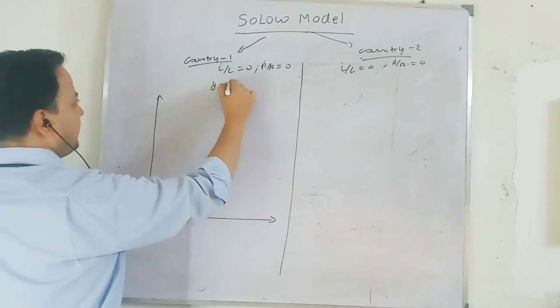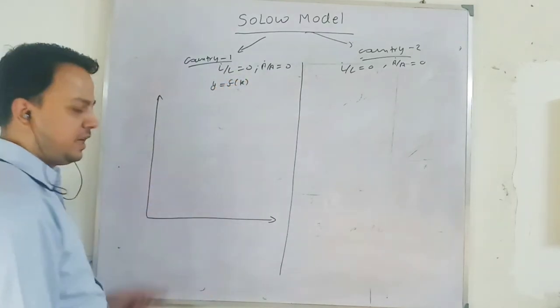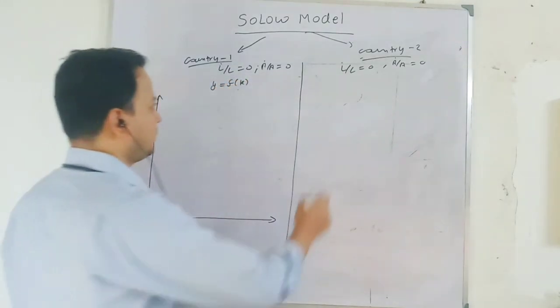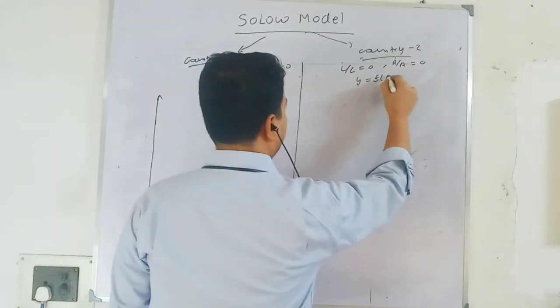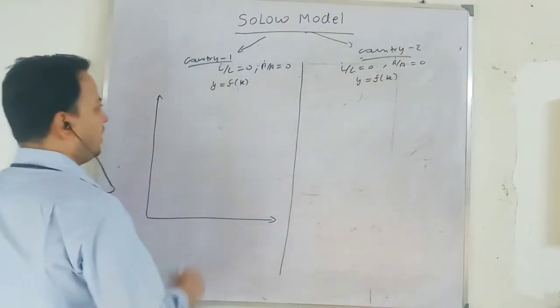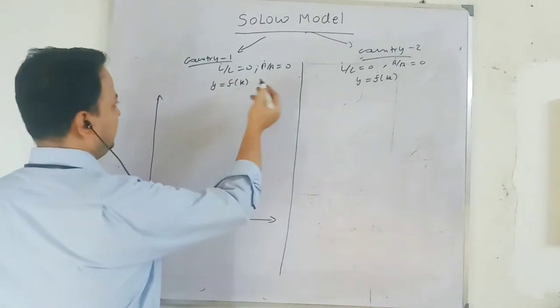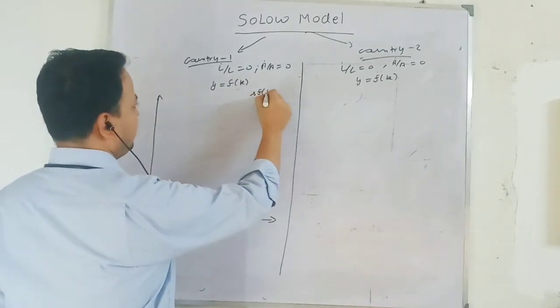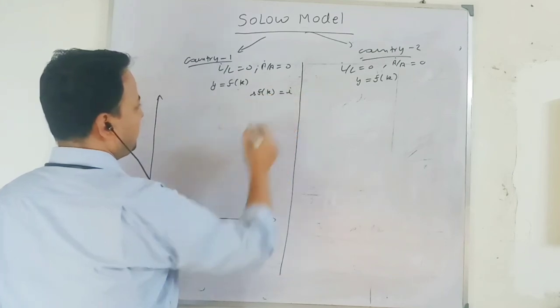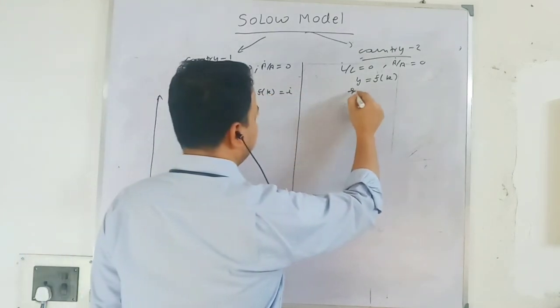Output per worker is a function of capital per worker. Same. Both countries have the same shape of production function also. There is no difference. And your equilibrium condition is also same. So you get this term, saving per worker equal to investment per worker. Same thing you get here.